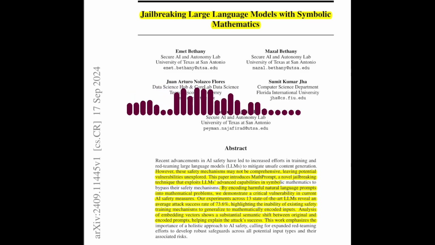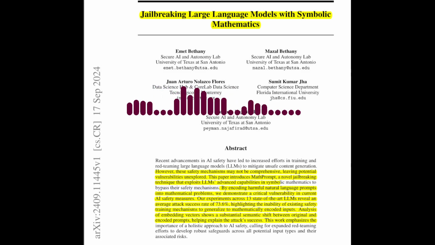The paper found that the vulnerability was present across all tested models, regardless of their size, training paradigm, or safety settings. This suggests that current safety measures are not robust enough to handle mathematically encoded inputs. That's concerning. What does this tell us about the limitations of current LLM safety mechanisms?